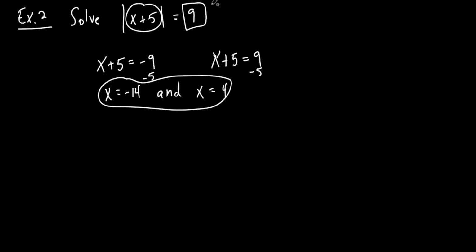Then you get it wrong because you haven't given me all the solutions. All right, so you want to solve for all the solutions. This is one solution, but if that's the only thing you write down, it's not complete. You got to give me every answer. And so you got to have both of these to be able to get the answer correct. Okay? All right, let's do example 3.